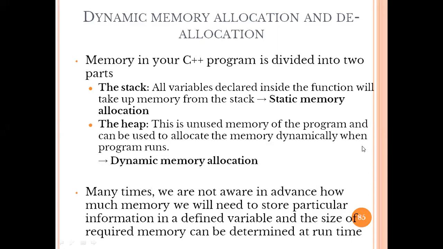Let us start with the C programming language. In C++, when we declare any variable, like integer a, integer b, we declare that the variable is of integer type, so we are going to store 2 bytes or 4 bytes as per the data type.